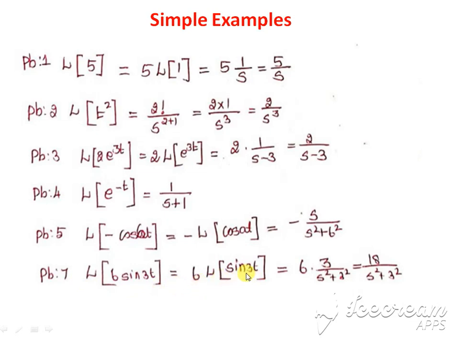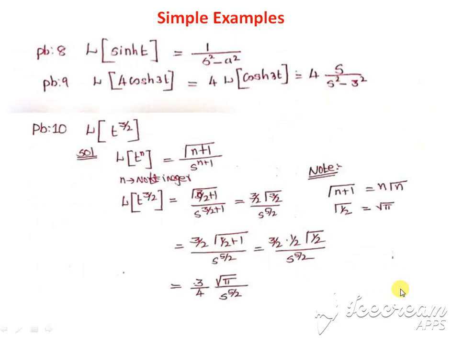Then problem 7, Laplace of 6 sin 3t: take 6 outside. Laplace of sin 3t: sin means in the numerator we have the constant a, so a is 3, so 3 divided by s square plus 3 square. Simply multiply, 18 divided by s square plus 9. The 8th problem, Laplace of sinh t, so here the a value is 1. For that, 1 divided by s squared minus 1 square. Then problem number 9, Laplace of 4 cosh 3t: take the constant outside. Laplace of cosh 3t is s divided by s squared minus 3 square.